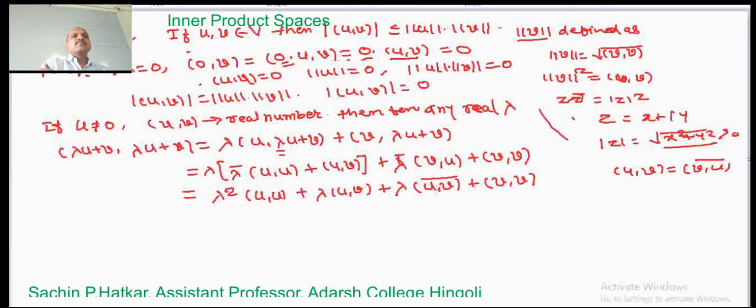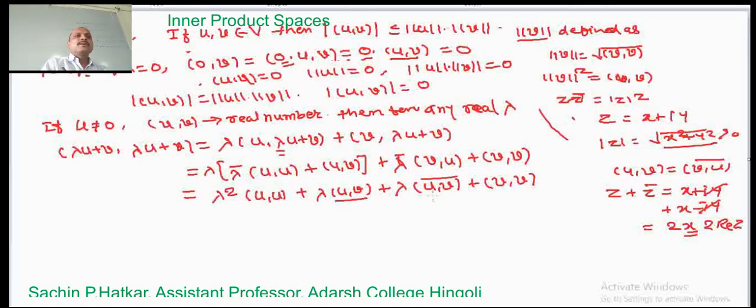Now z plus z bar, that is x plus iy plus x minus iy, the imaginary parts cancel and we get 2x. x is called the real part, so it is 2 times the real part of z. Here we have the same term u comma v and u comma v.